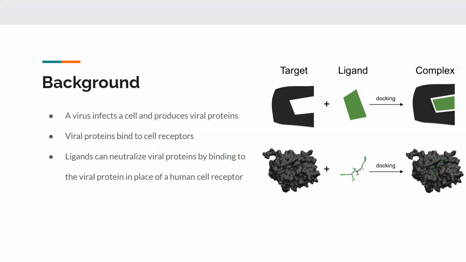So we are searching for a ligand which can neutralize this cycle by binding to a coronavirus protein and thus disabling its ability to bind to the human cell receptors. Here you can see a ligand, and here you can see the coronavirus protein. If this ligand can bind to the coronavirus protein, then that coronavirus protein can no longer interact with human cells and damage the human body.